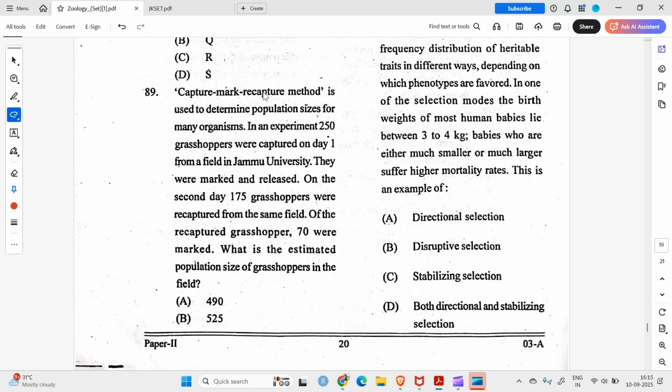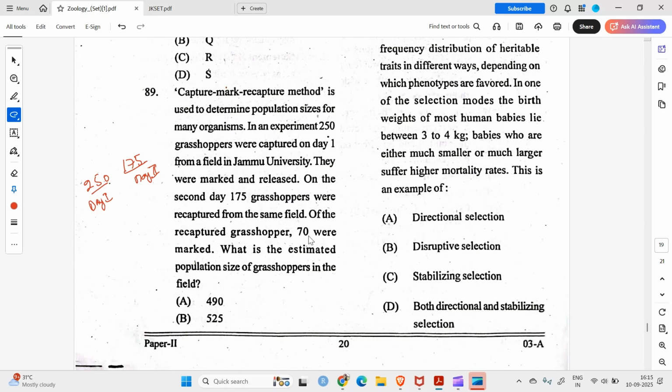Question number 89. Capture mark recapture method is used to estimate, yes, populations. So in an experiment, 250 grasshoppers were captured on day one from a field in Jammu University. They were marked and released. On the second day, 175 grasshoppers were captured from the same field. Okay, this was day one, and this is day two.